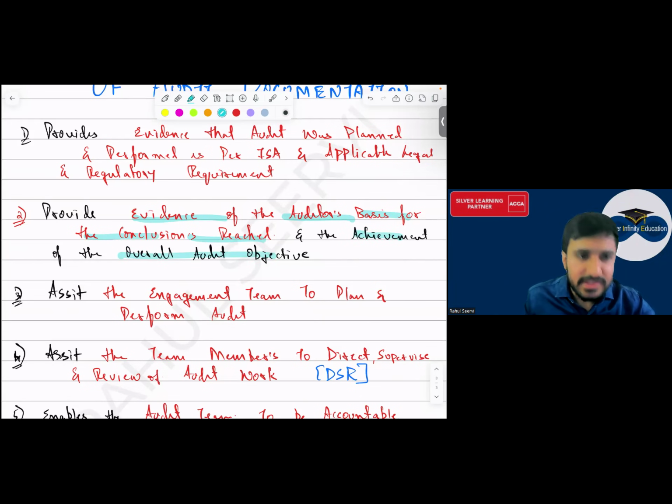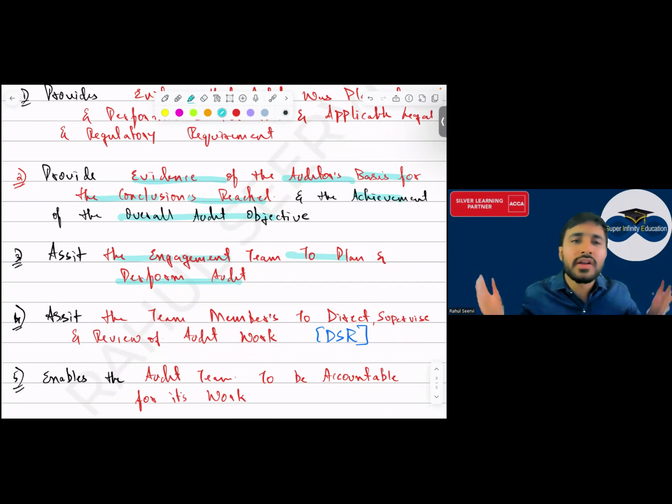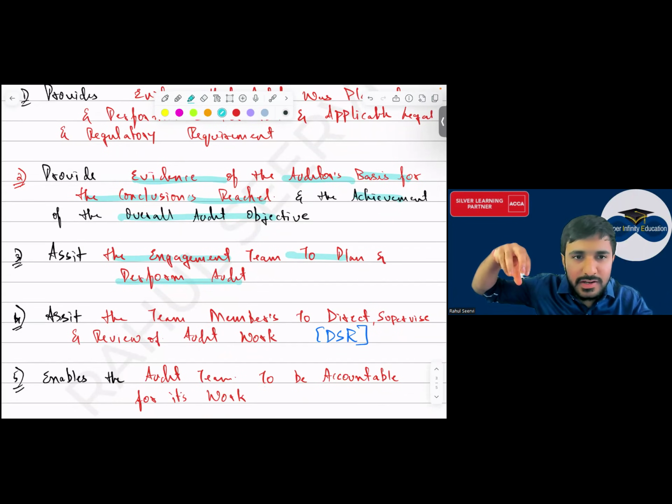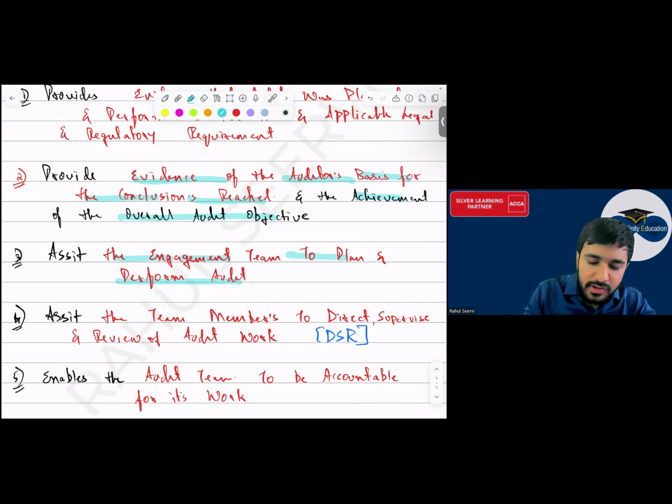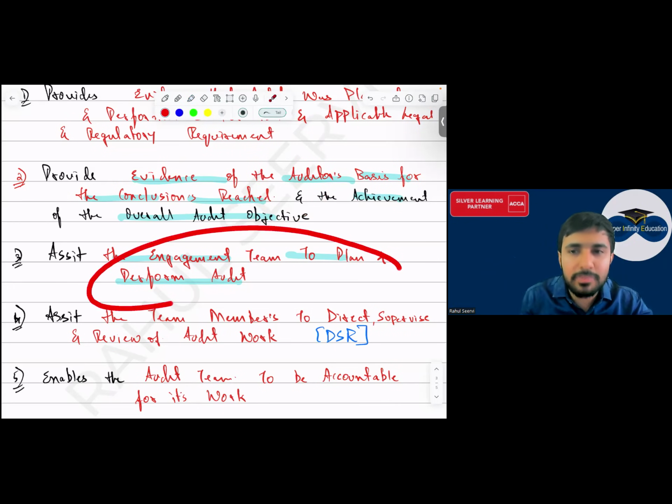Yes, sir. Then assist the engagement team to plan and perform audit. Now देखो everyone, when I am doing the audit of your company, मैं अकेला कर लूंगा क्या audit? Or can I say I will have a team? मैं एक लीडर रहूंगा. I will be the leader. I will have a team, and that team will be doing the audit, and I will be guiding that team. So everyone, what will I do? I will maintain each and everything. I'll document each and everything. Why? It will help the engagement team.